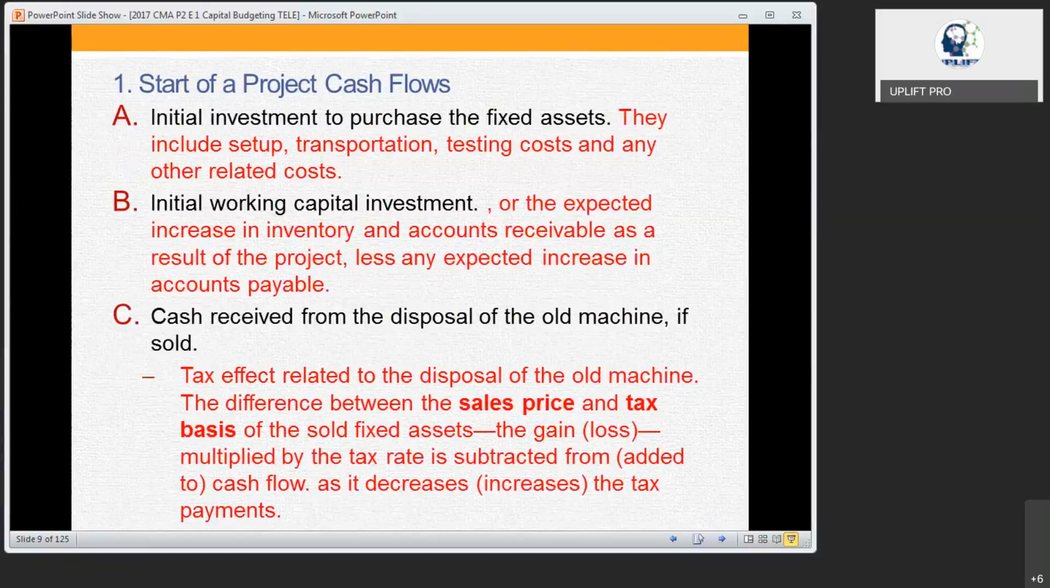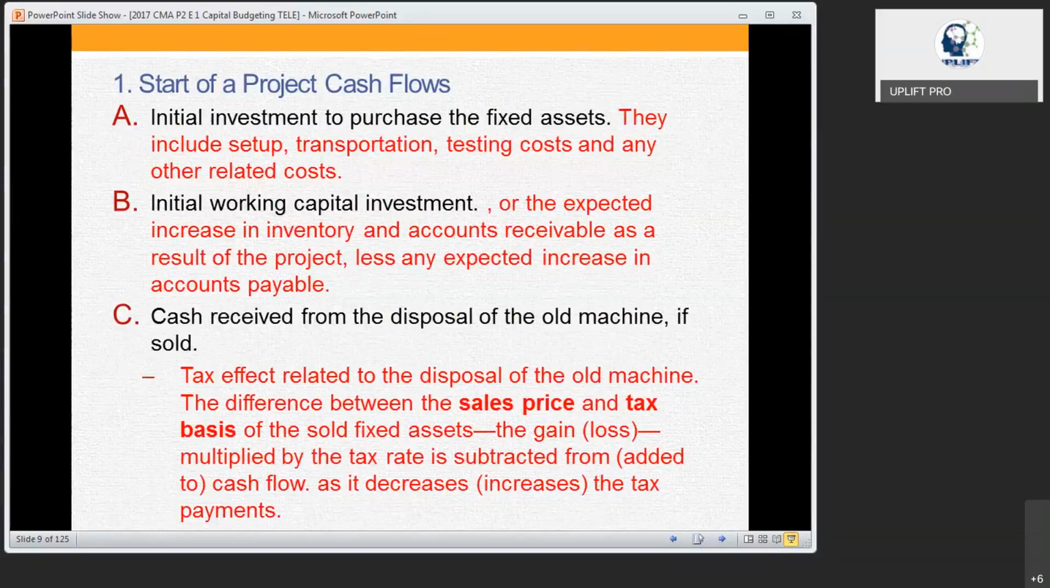So this is the given initial investment to purchase the fixed asset. That means it could be a cost or a setup process or even testing cost that we know we have studied as inventoriable cost. Am I right? We have studied how we are going to value the asset at the time of buying that.